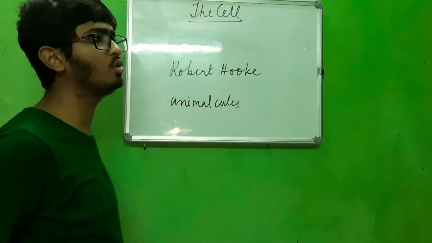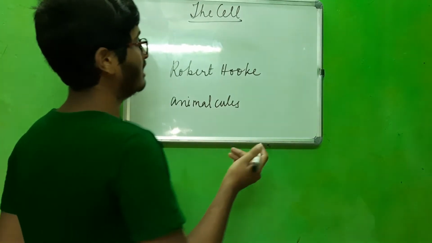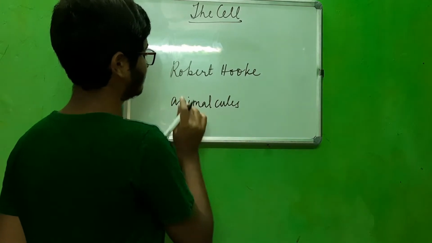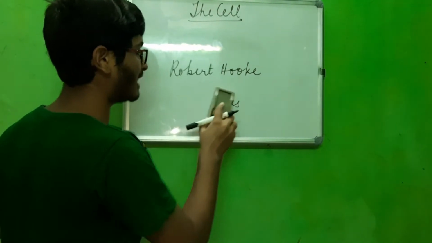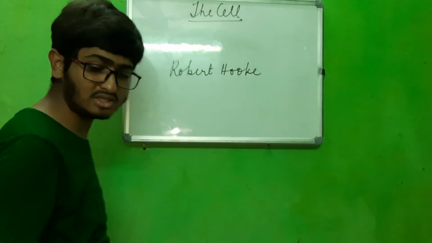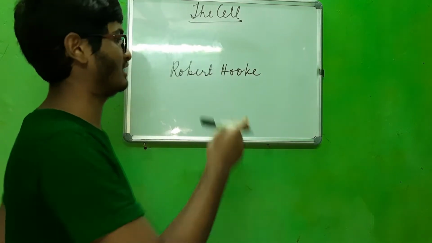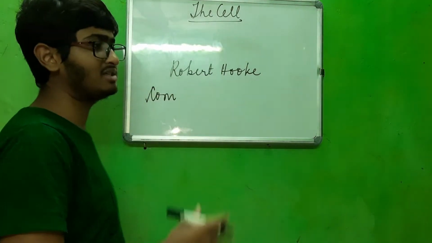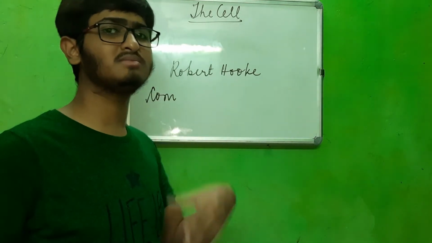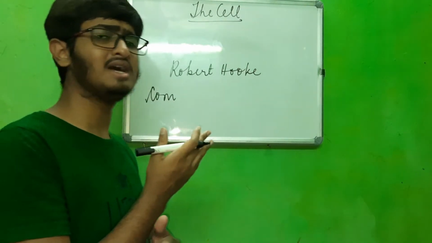But Robert Hooke used this term cell. The apparatus invented by Robert Hooke was also a microscope, but this time it was more advanced than the earlier microscope. Due to the advancement made in the microscope, it looks very similar to the ones you use in the laboratory.